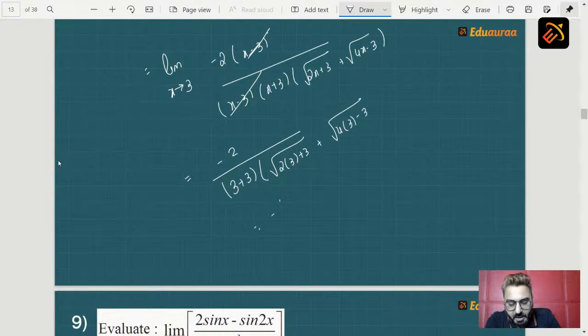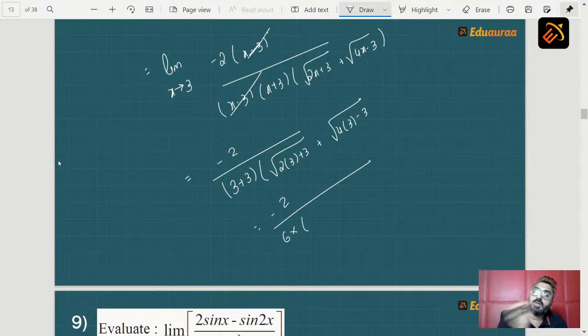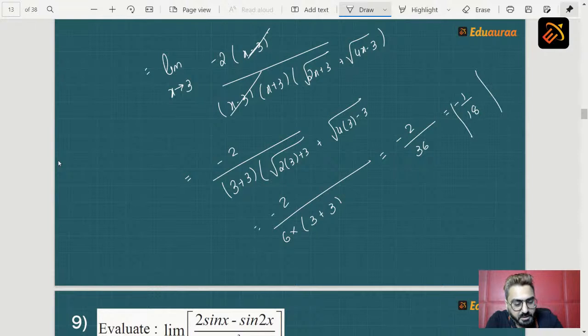So we get minus 2 upon 6 into 2 into 3, 6 plus 3, 9, root 9 becomes 3, plus 4 into 3, 12, minus 3 gives you 9 and root 9 gives you 3. So 3 plus 3, which is nothing but minus 2 upon 36, which is nothing but minus 1 upon 18. And this is how you solve your sum. So students, I hope you understood how to solve this sum. Yes, let's move on to the next question.